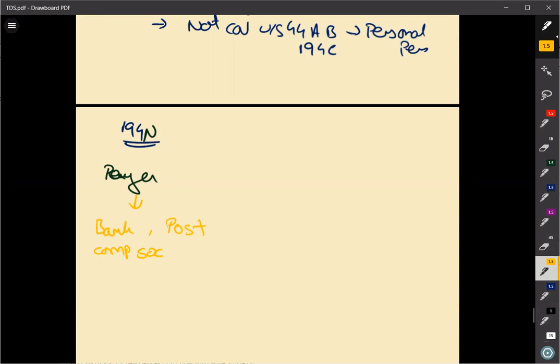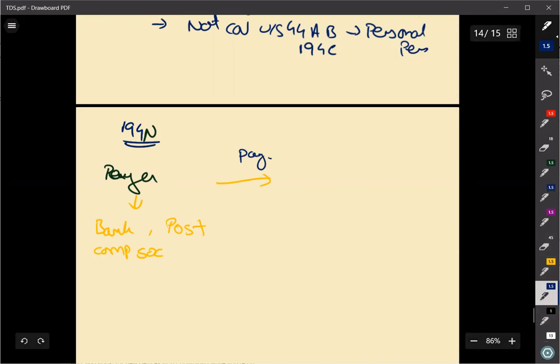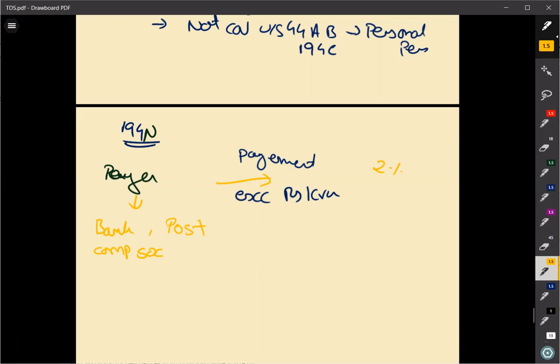Now, what is happening here? Any bank or any post office, whenever this payer is making a payment, and the payment exceeds rupees 1 crore, whether it is a bank or a post office, then the payer has to deduct a tax of 2%.